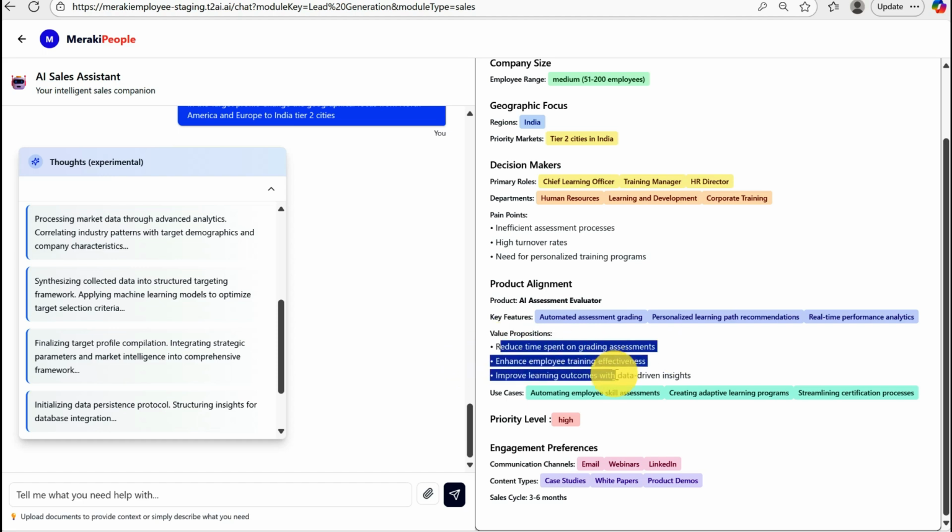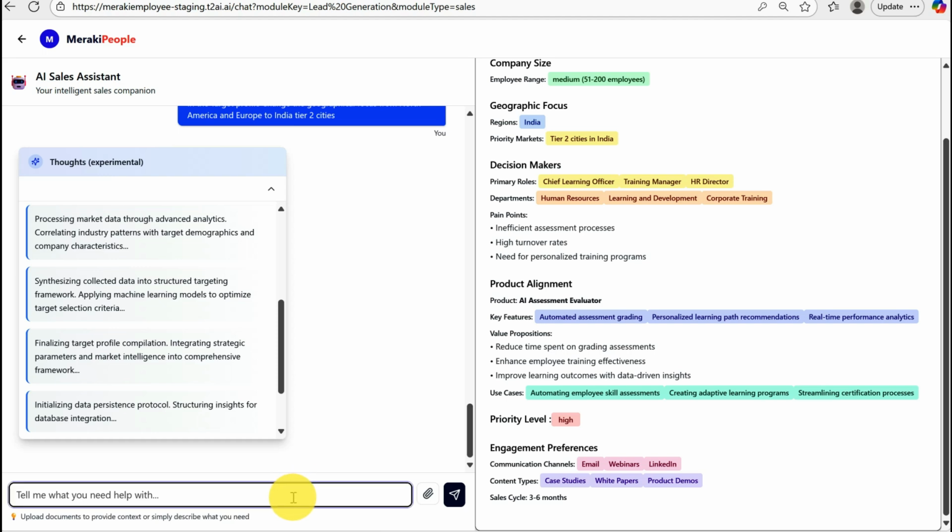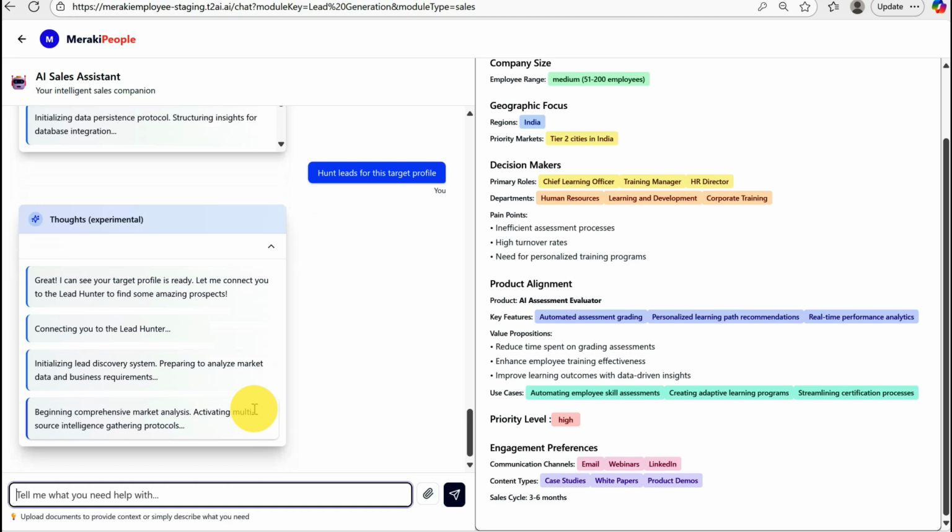The rest of it looks fine for me because these are the key features. I can validate that. And these are the value propositions and these are the use cases. So this is all okay. So now I'm going to say, it is, of course, initializing a lead discovery system.